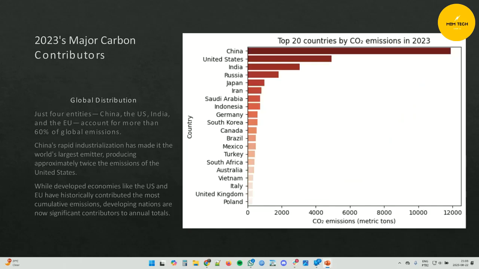Now, if we fast forward to 2023, just four players, China, the United States, India, and the European Union, account for more than 60% of the global emissions. China leads by far, producing almost double the emissions of the US. Developed countries historically contributed most, but today developing nations play a much larger role in annual emissions.